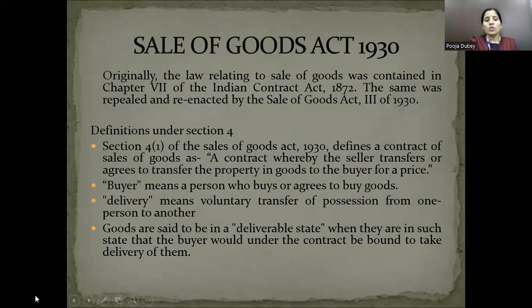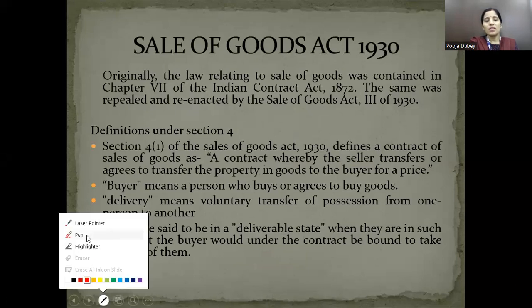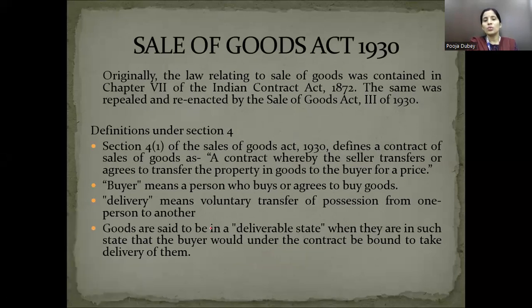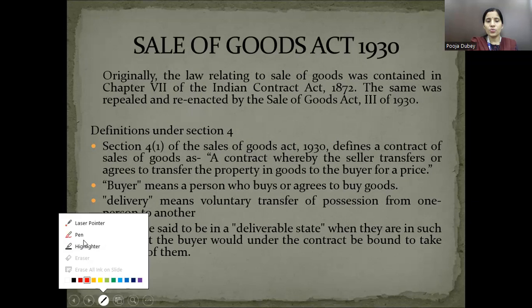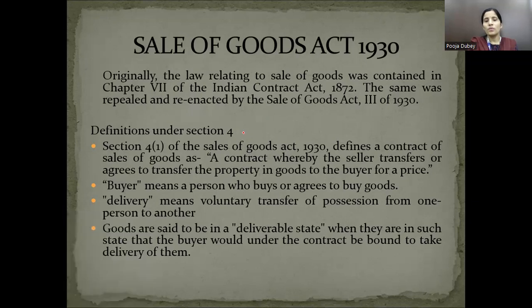The Sale of Goods Act basically talks about goods, which form the subject matter of the contract of sale. That is to say, if there are no goods, no sale or contract of sale will happen between two or more parties. So goods need to be there. Goods are important when it comes to the contract of sale.